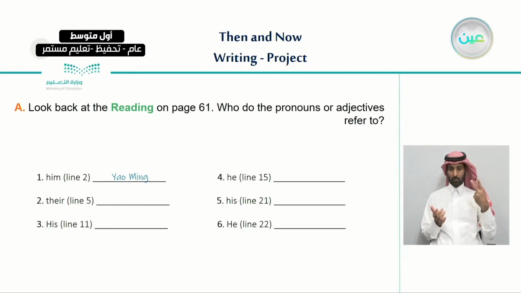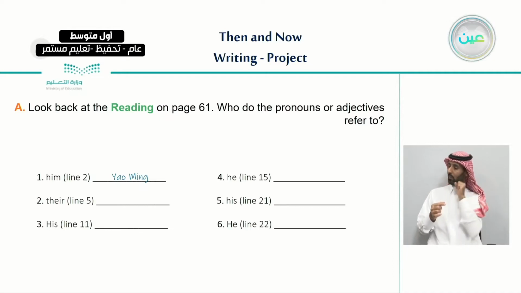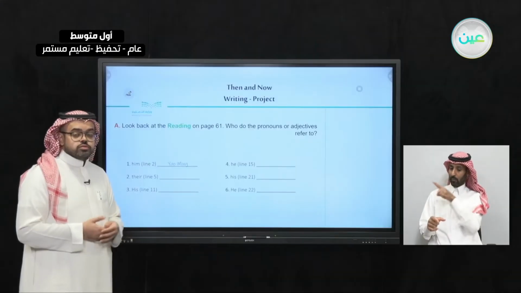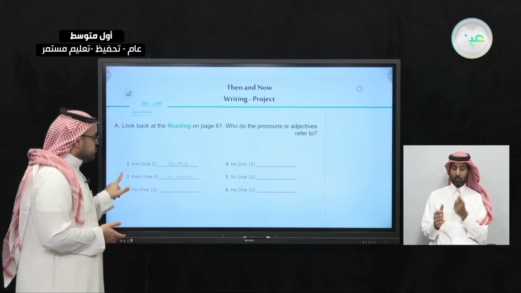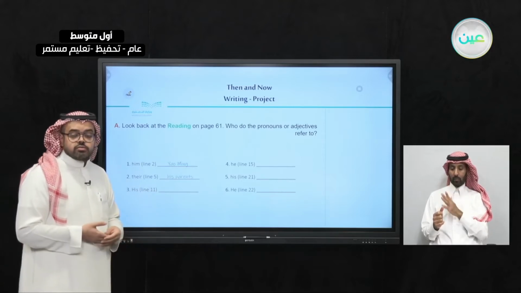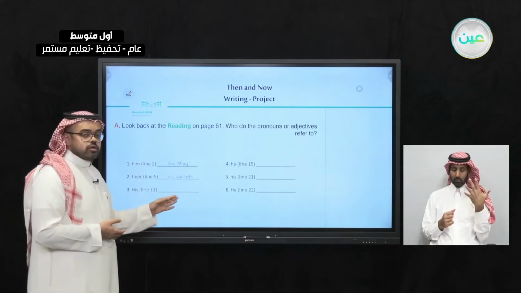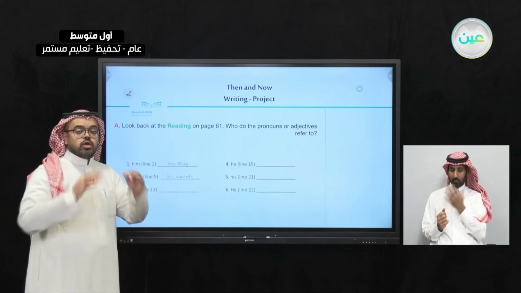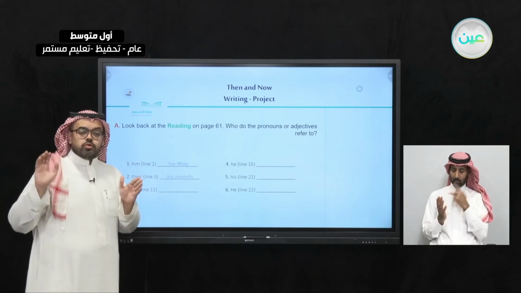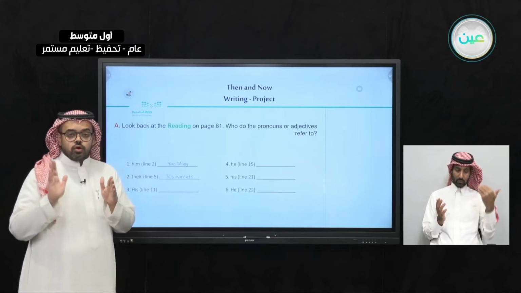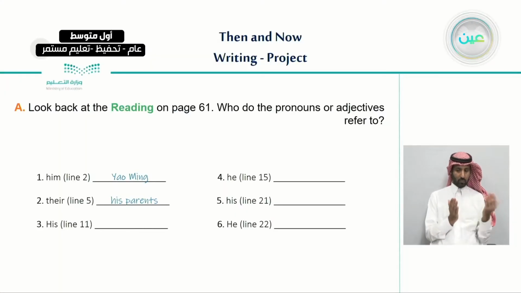Number 2. In line 5, what or who does the pronoun there refer to? Very good. The answer is his parents. There in line 5 refers to his parents. As you're going to see in your reading text, you will see the number of lines on the far left of your books. And number 3, his, in line 11. What does this pronoun refer to?